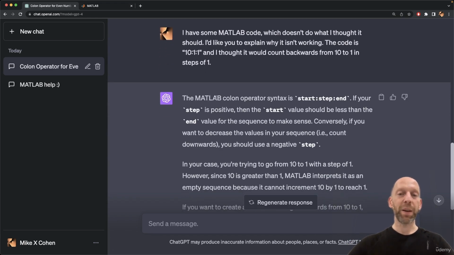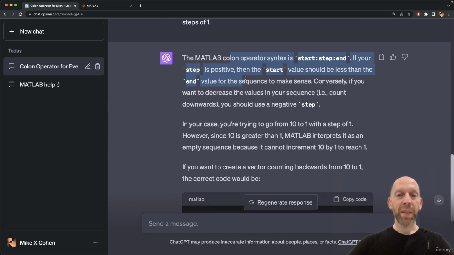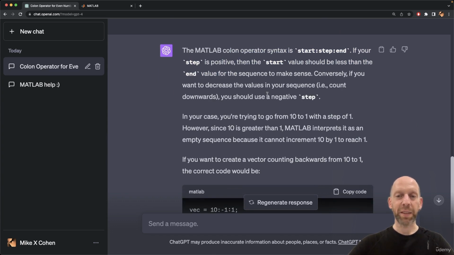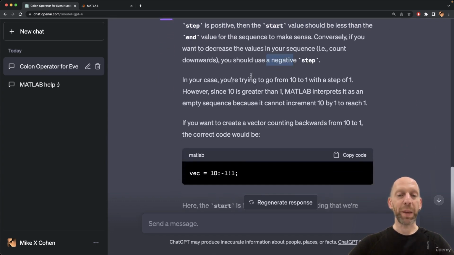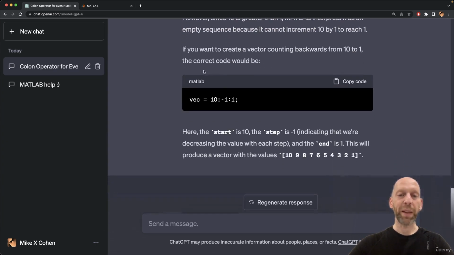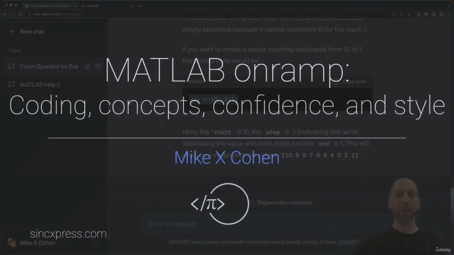Okay, so ChatGPT starts by redefining how the colon operator works. And then it's basically saying that the answer is to have the step value be negative. So it's explaining that in plain English, and then it's giving you code. Now, again, a minimalistic, not super useful system could have just dumped out the answer and said, here's what you have to do. But ChatGPT recognizes that we're not just looking for code, we're looking for some explanation to understand something. And so ChatGPT is providing a much longer answer here.